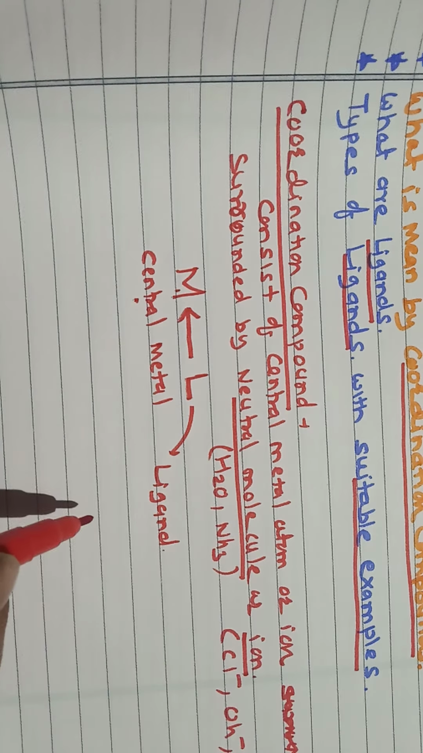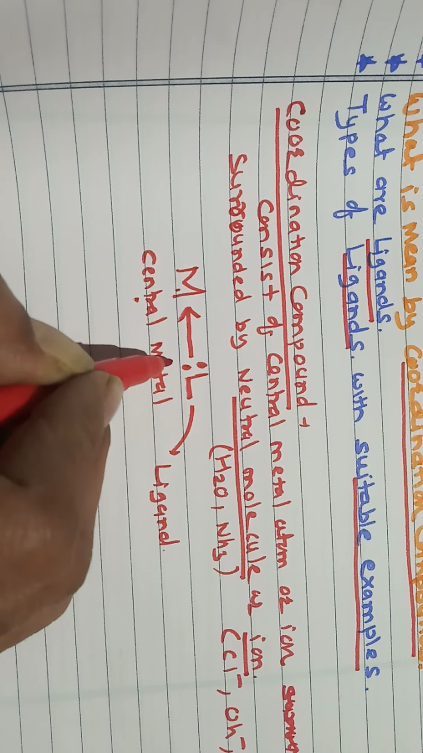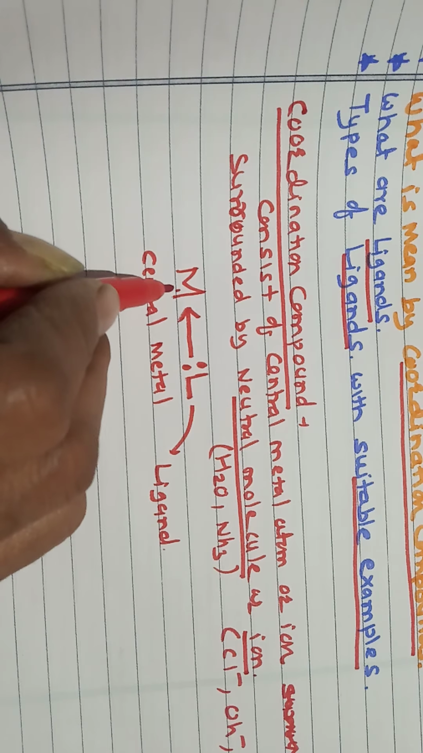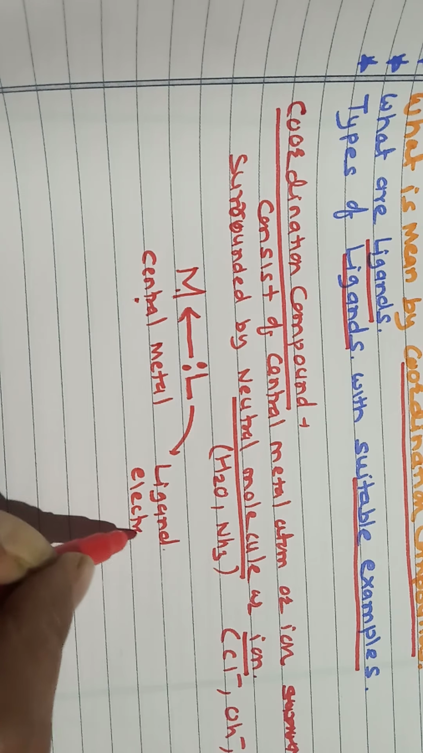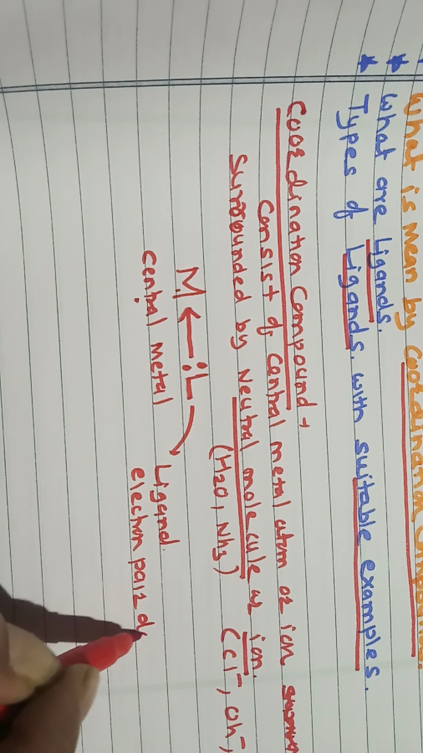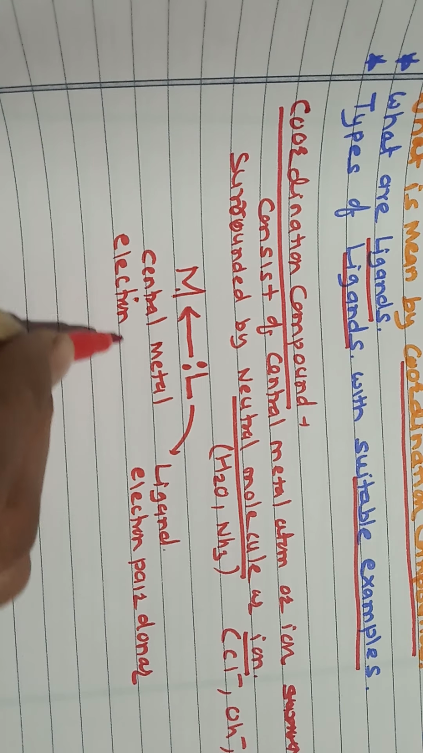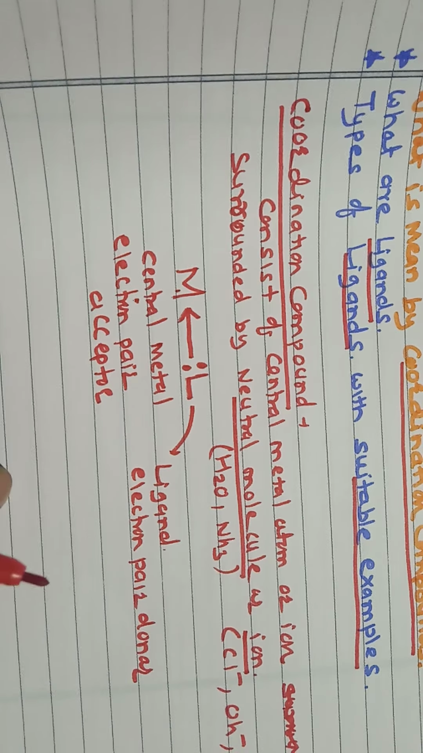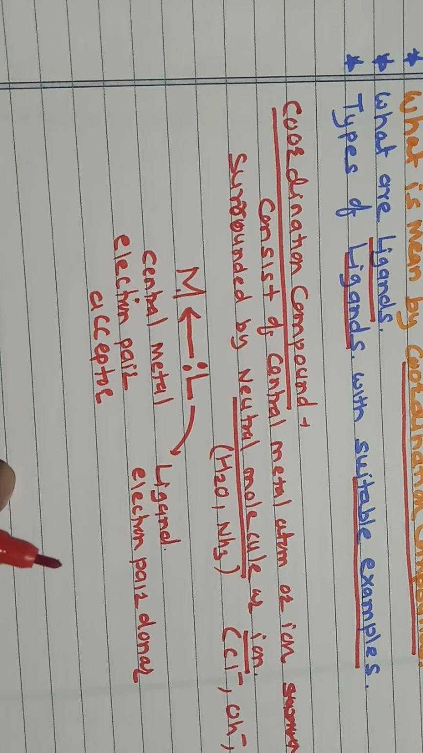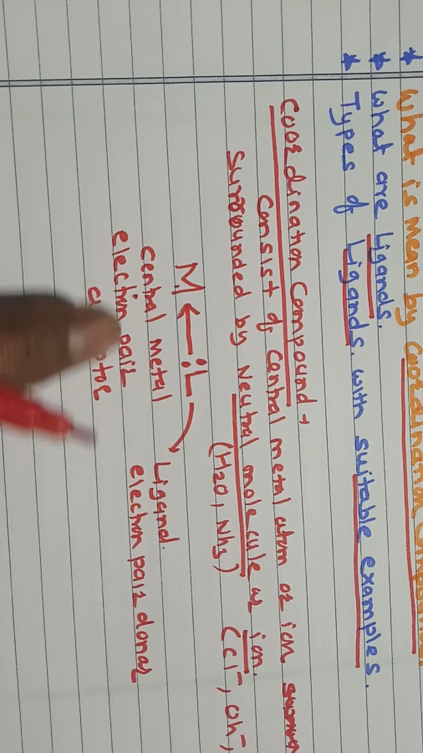This is the ligands. Okay. In a coordination compound, these ligands have the ability to donate a lone pair of electrons to the central metal. So ligands are electron pair donors, and the central metal atom is an electron pair acceptor. Remember, in a coordination compound the transfer of electrons occurs in terms of a lone pair of electrons.